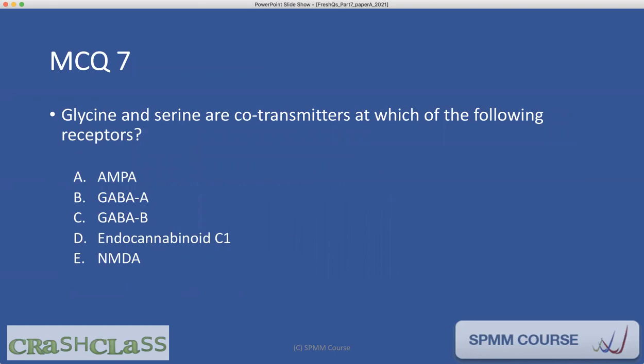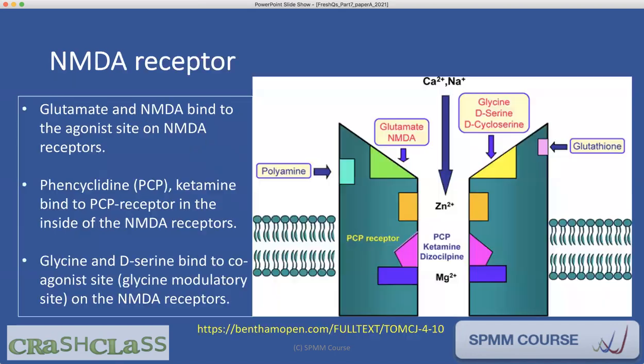Question 7. Glycine and serine are co-transmitters at which of the following receptors? AMPA, GABA A, GABA B, endocannabinoid CB1, NMDA. So NMDA receptors are the receptors where glutamate binds. Glutamate binds to NMDA on the agonist site of the NMDA receptor.